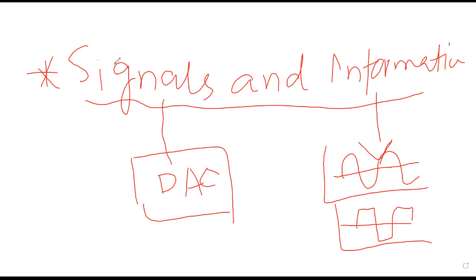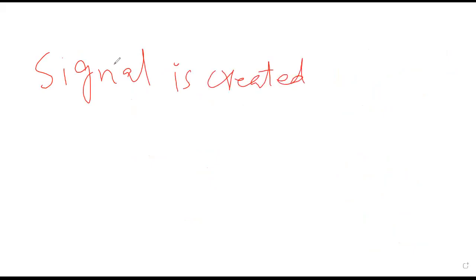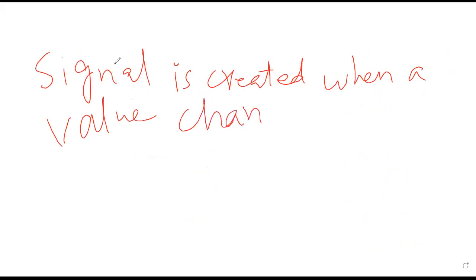So what is a signal and what is information? A signal is created when a value changes with time.